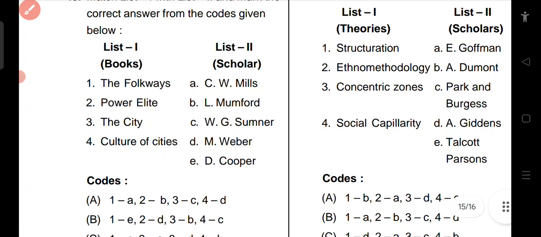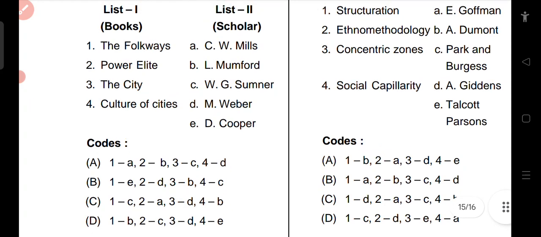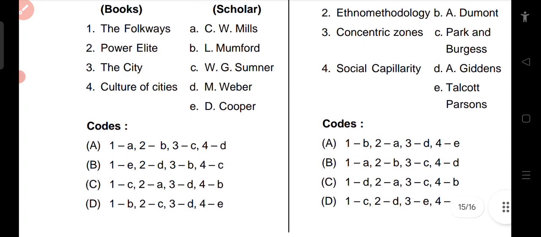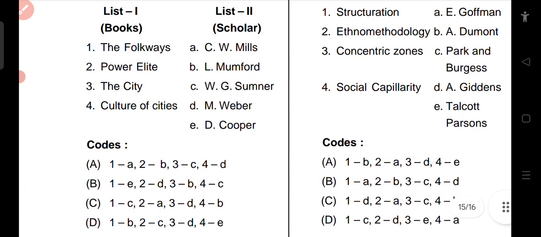Matching books with their scholars. The Focus, Power Elite, The City, Culture of Cities; C.W. Mills, L. Mumford, W.G. Sumner, Max Weber. The Focus is written by W.G. Sumner, 1 is equal to C. Power Elite by C.W. Mills. The City is by Max Weber. Culture of Cities is by Mumford. So option C is the correct answer to this question.